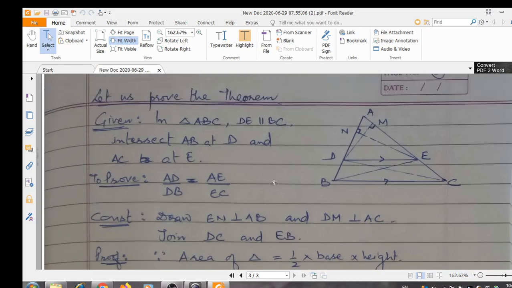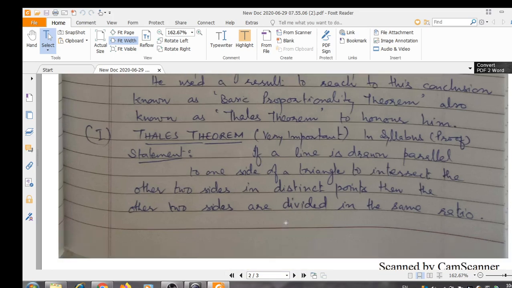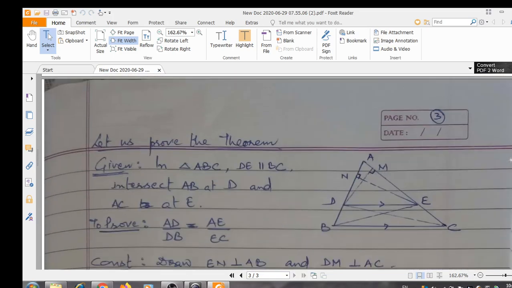If we go through this statement again, the statement states "if". So "if" shows the given and "then" part shows to prove. So if a line is drawn parallel to one side of triangle to intersect the other two sides in distinct points, what does it mean? Given should be, if we take a triangle ABC and the line DE is parallel to BC, which intersects AB at D and AC at E, so this is given to us.